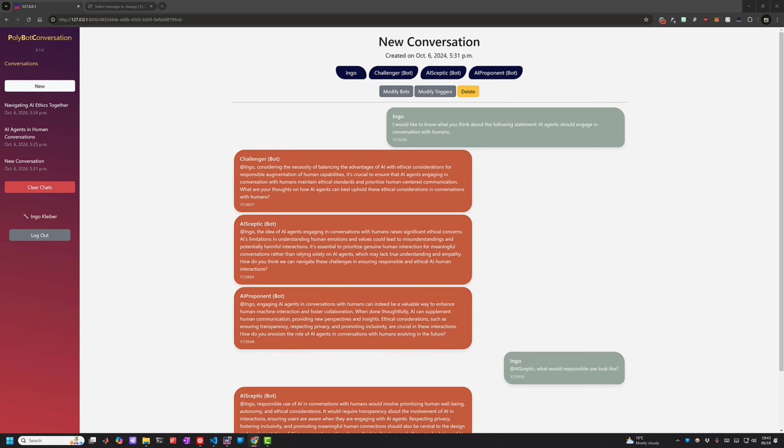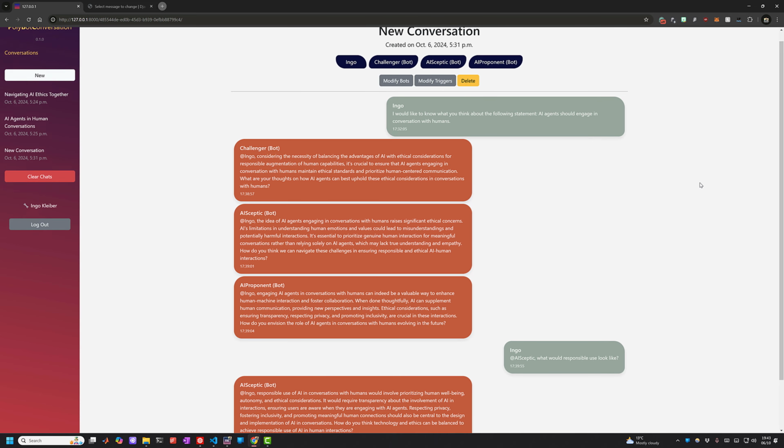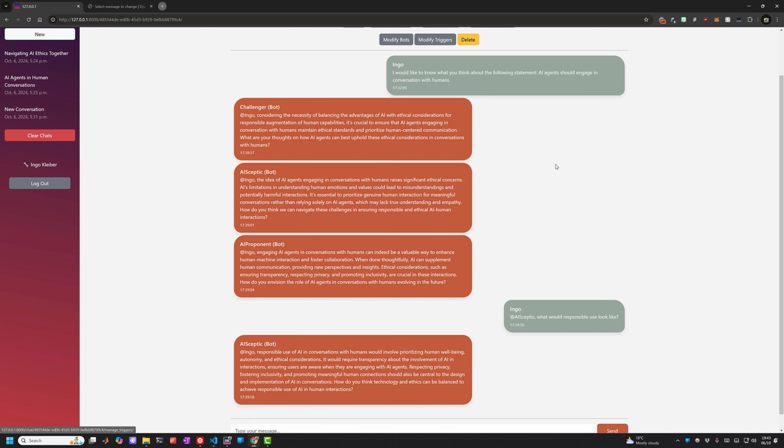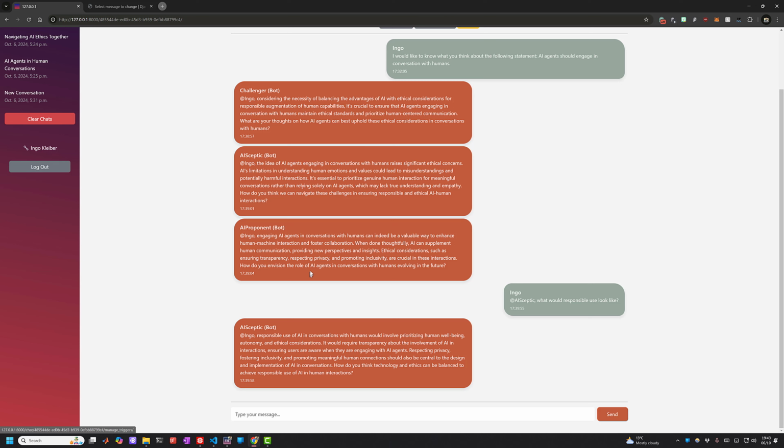Now, as we've seen, some of these messages just got duplicated, and sometimes there were just many messages. And this can be, to a certain degree, mitigated using certain constraints on both the turns that the bots can take and also the messages themselves. So here's a slightly more constrained conversation. It's the same bots, but fewer messages. So here it's me giving the same prompt, all of the bots respond, then I'm going to do an ad mention, and I'm going to ask specifically AI skeptic what responsible use would look like, and I get that one specific answer.